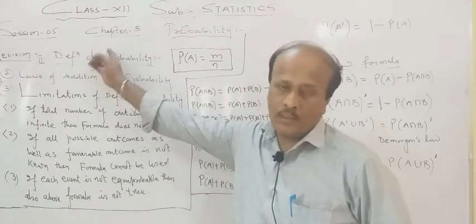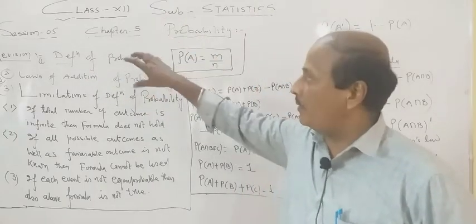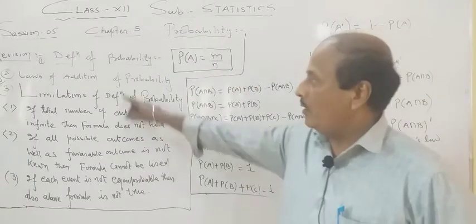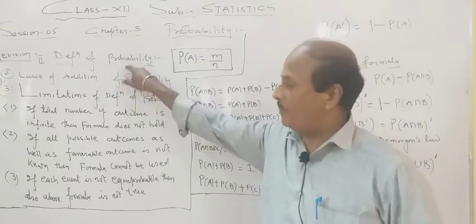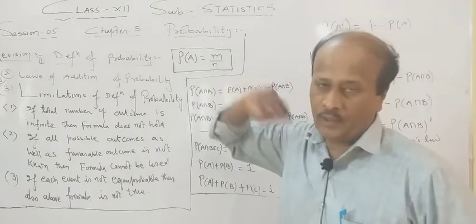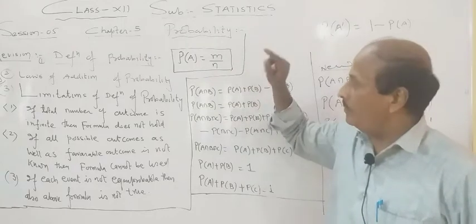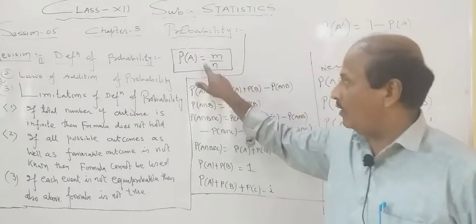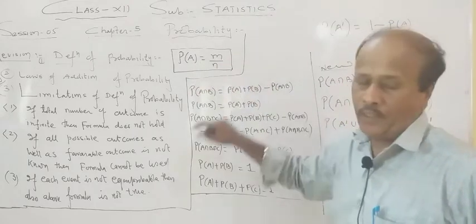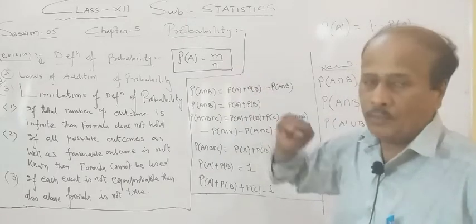So intentionally I am telling you the definition of probability again, because the whole chapter depends upon this definition of probability and the formula which we are going to collect today. Last time I told you the definition of probability. If you want to find the probability of any event, it is nothing but a ratio of the number of favorable outcomes divided by the total number of outcomes. Here we got that formula. Probability of A, any event, is equal to m upon n, where m is the number of favorable events and n is the total number of events.